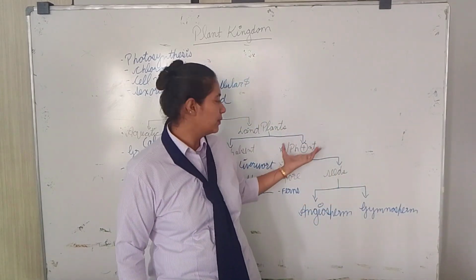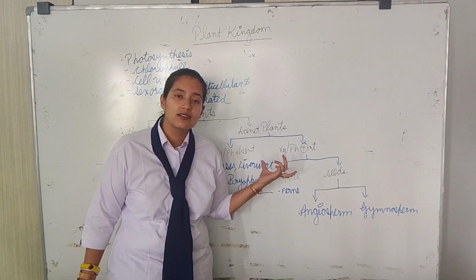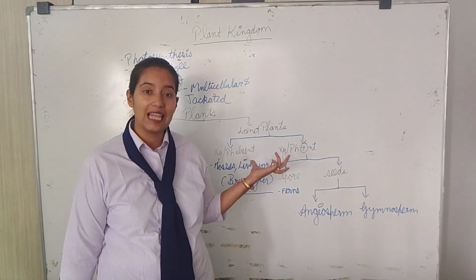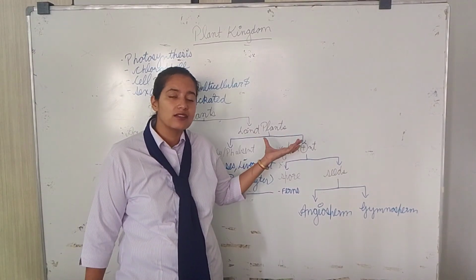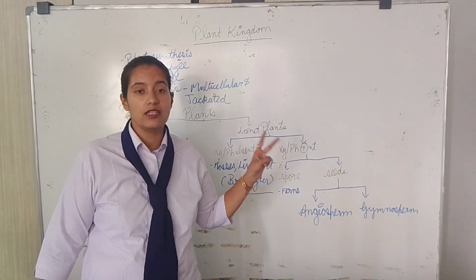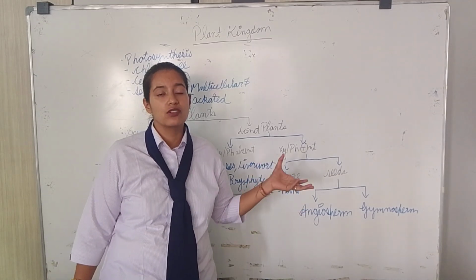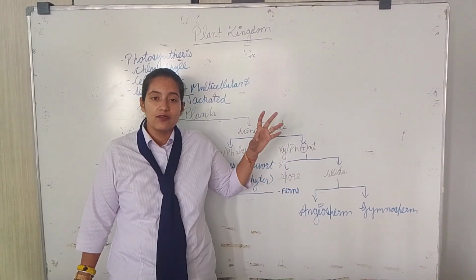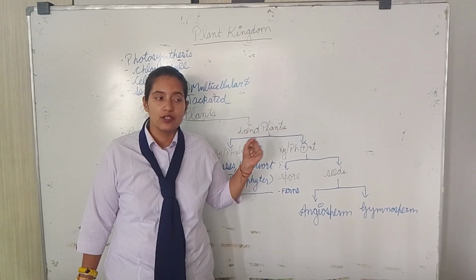After that, land plants. The land plants are those which are found on the land. Now these land plants have been further divided on the basis of the vascular system. Now what is the vascular system? When you are having the xylem and the phloem.